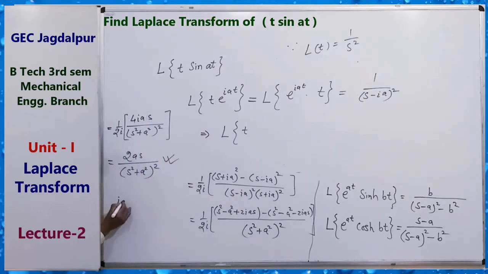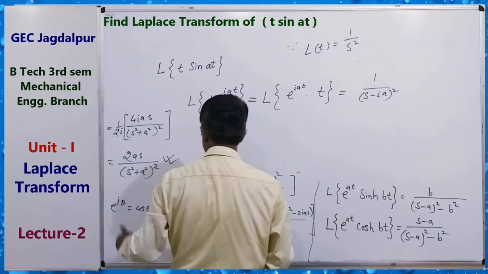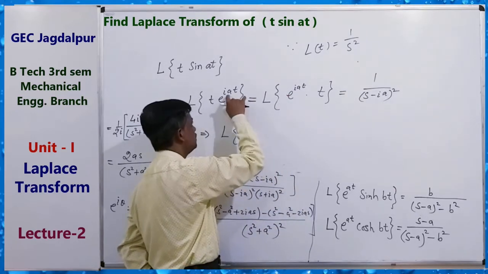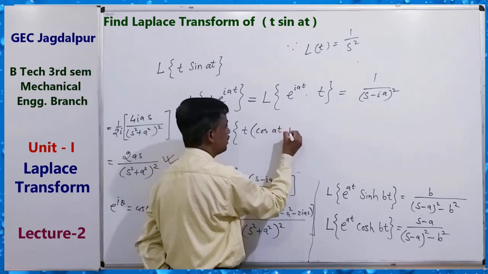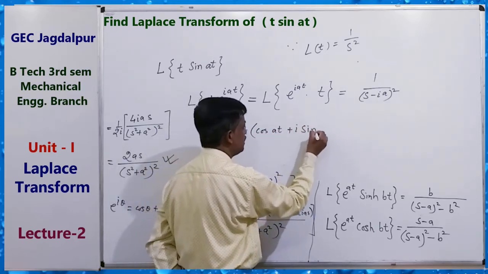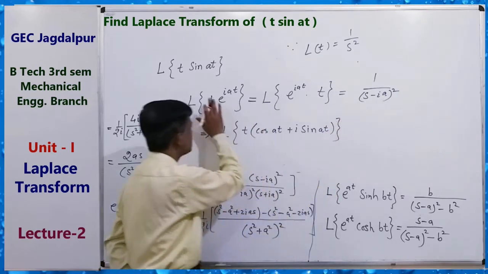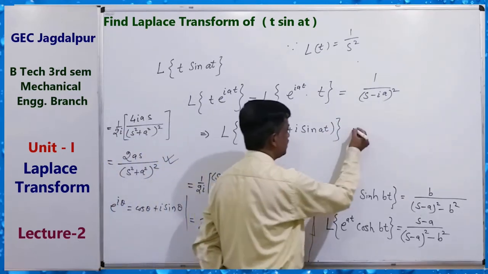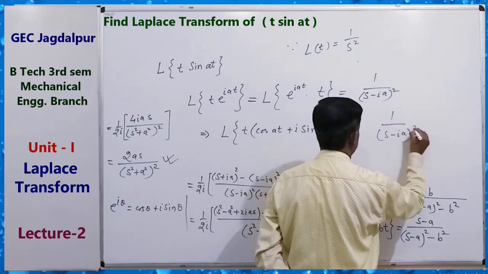Now, we also know that e to the power i theta equals cos theta plus i sin theta, the Euler formula. So you can write the left side as t (cos at plus i sin at), and the right side is 1 upon (s minus ia) whole square.